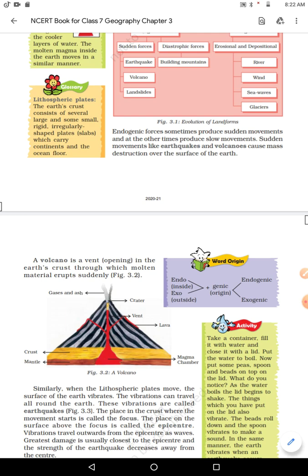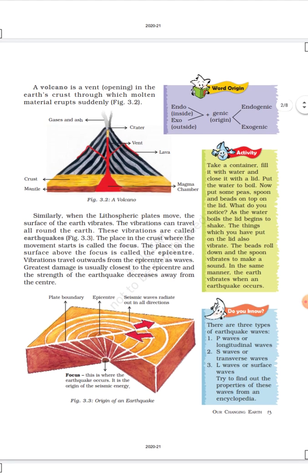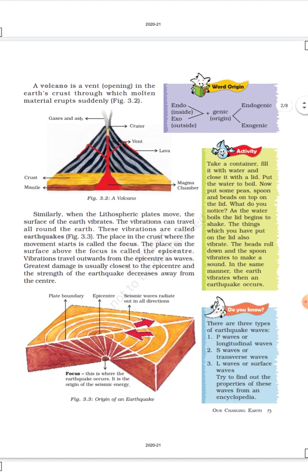Now volcanic eruption: when molten magma suddenly comes out with high force, it is called a volcanic eruption. A volcano is a vent open in the Earth's crust through which molten material erupts suddenly. If molten magma doesn't get this vent, it causes sudden movement of the Earth, that is called an earthquake.